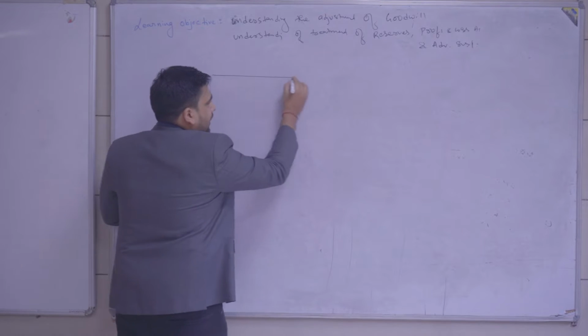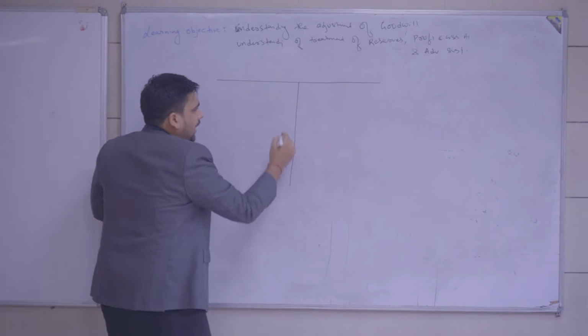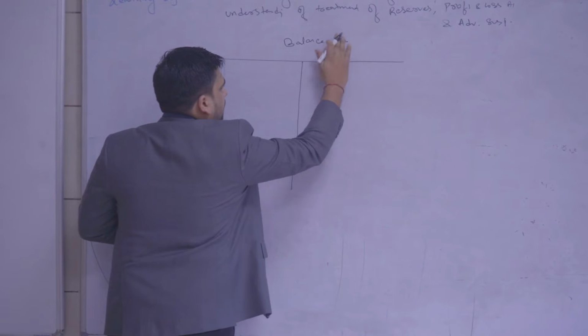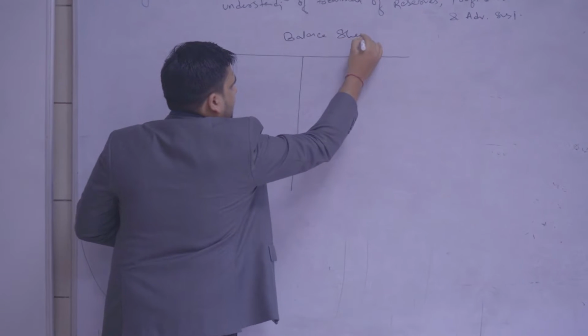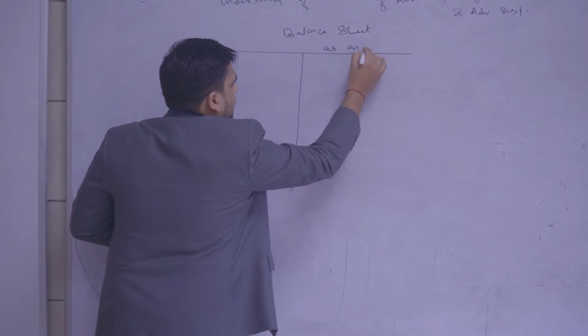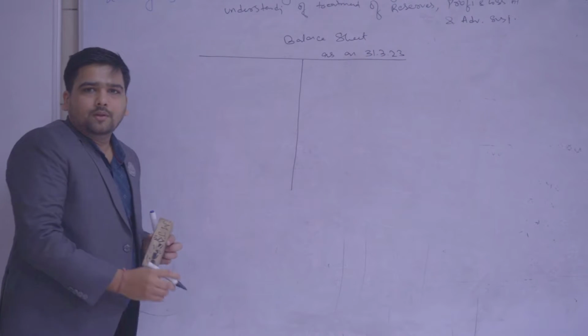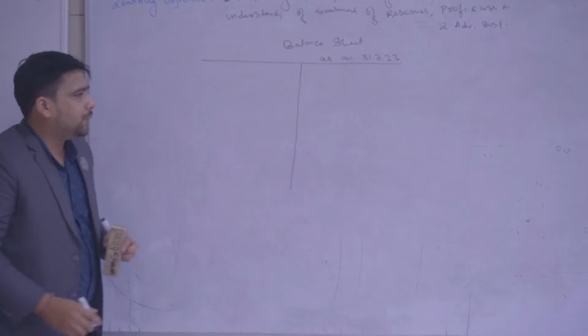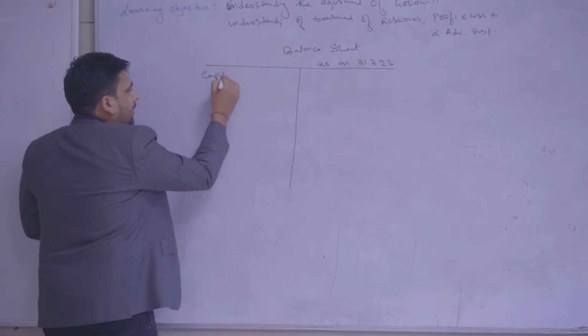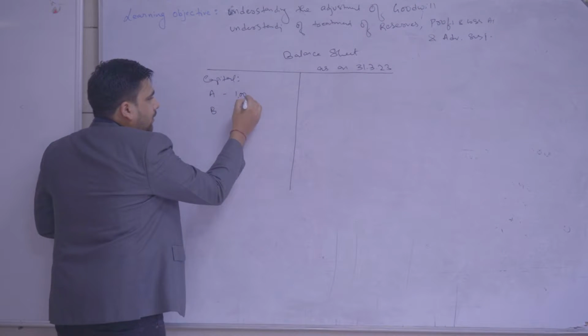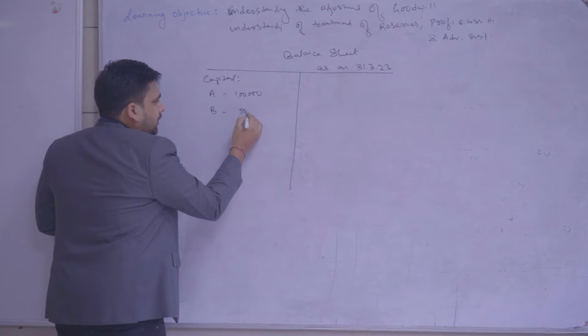Let's suppose we are taking an example of a firm having partners A and B, and we are making a dummy balance sheet with some figures. So this is the balance sheet of an old firm as on 31st March 2023 of partners A and B. Say the capitals were 1,50,000 each.